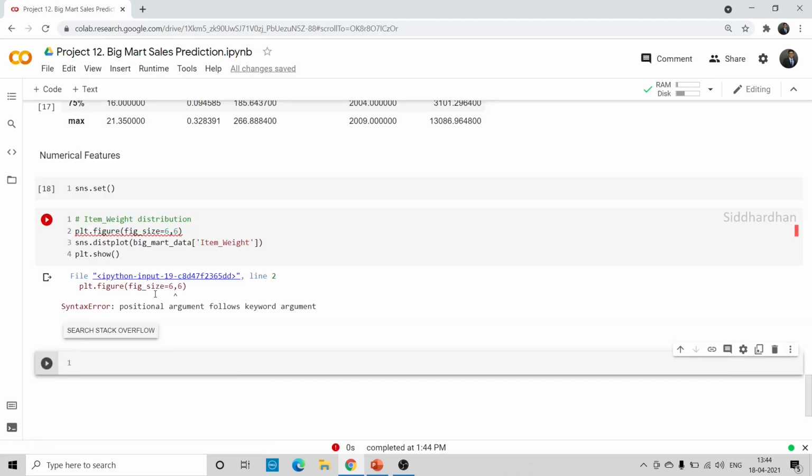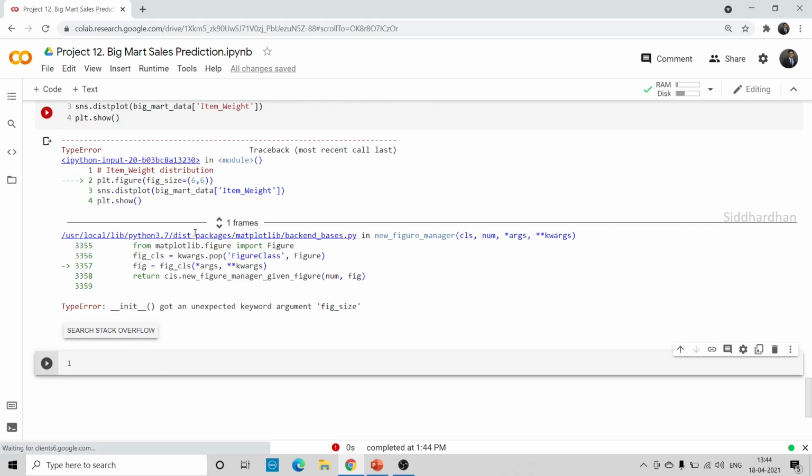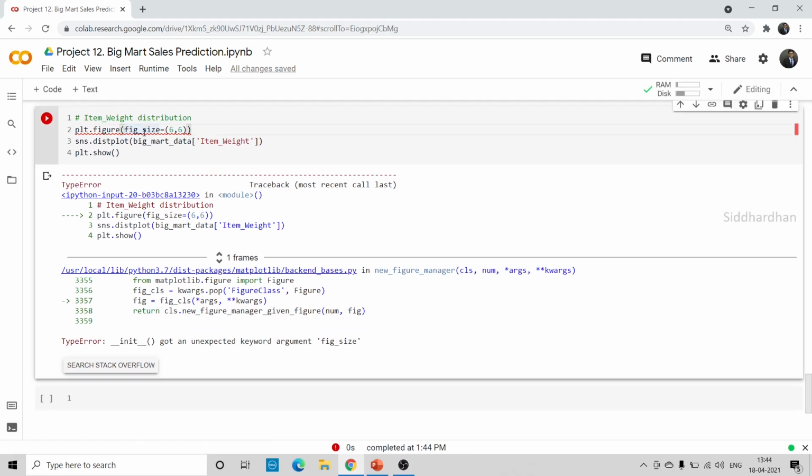Okay, let's run this. There is some error. We need another parenthesis here. The figure size should be enclosed in another parenthesis, so one closing parenthesis. Okay, so we got an unexpected argument called fig_size. We need to remove this underscore.